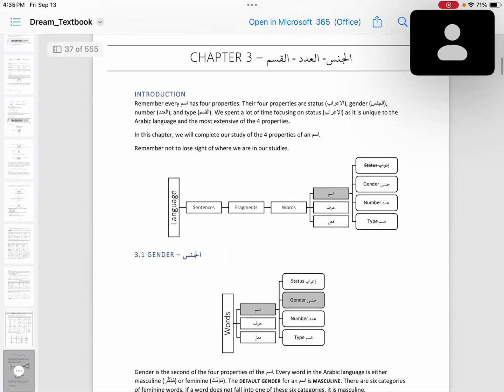Yes, so this is chapter 3. I want to get started with the gender. So, as you know, every ism has 4 properties. The 4 properties are status, gender, number, type. And we spent a lot of time focusing on status, as it is unique to the Arabic language and the most extensive of the 4 properties. In this chapter, we will complete our study of the 4 properties of an ism. Remember not to lose sight of where we are in our studies.